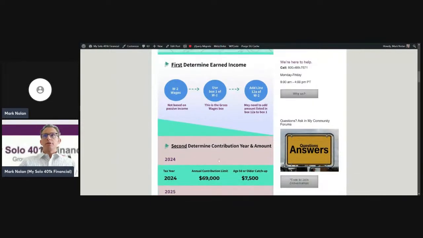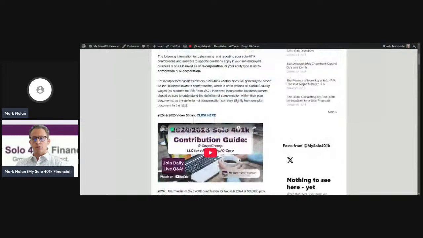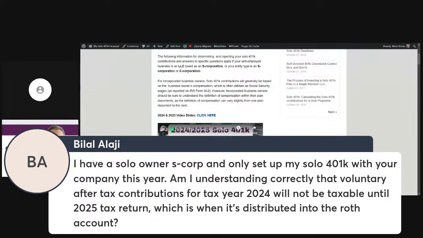Okay, so let's see if we have any other questions here, and then we'll talk about the mega backdoor steps here. Looks like we got a question here. I have a solo owner S Corp, and I only set up my solo 401k this year. Am I understanding correctly that voluntary after tax for tax year 2024 will not be taxable until my 2025 tax return, which is when it's distributed to the Roth account?